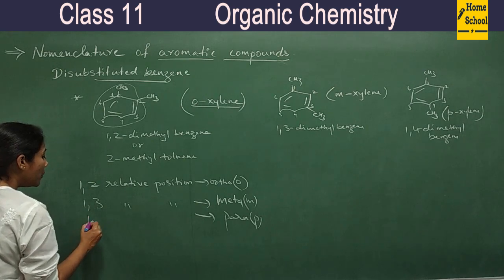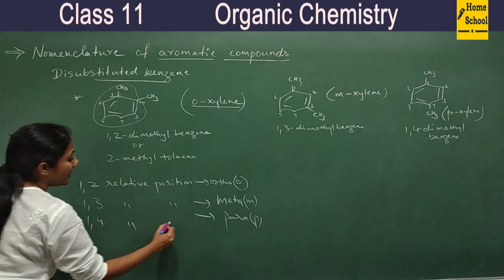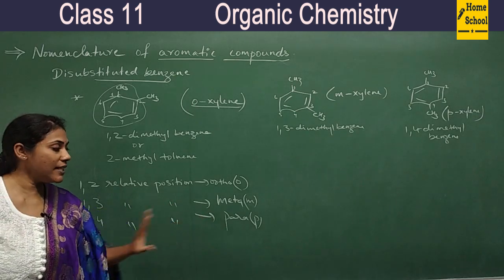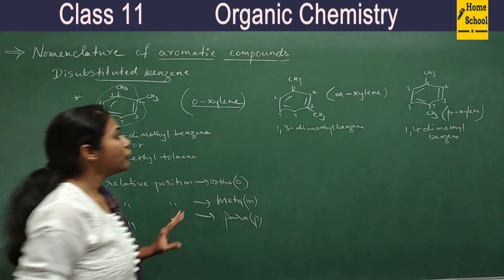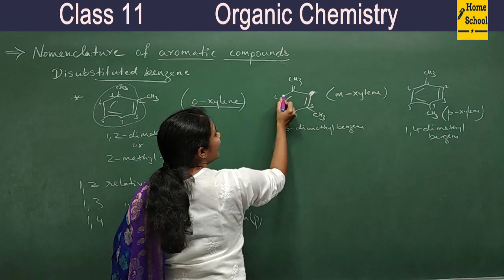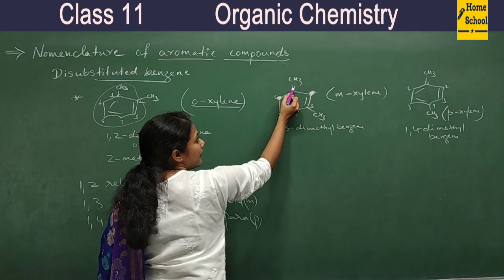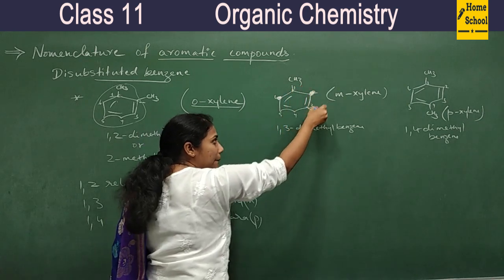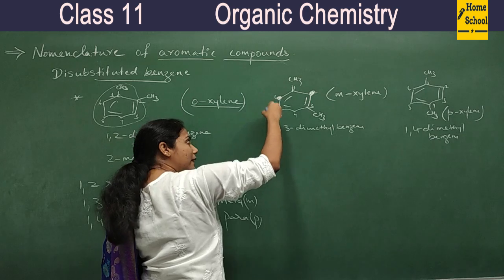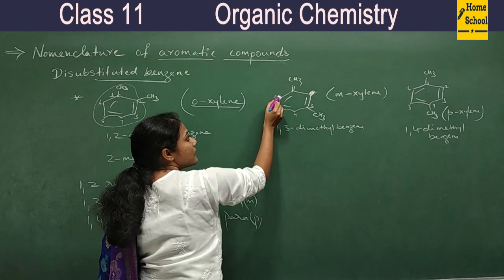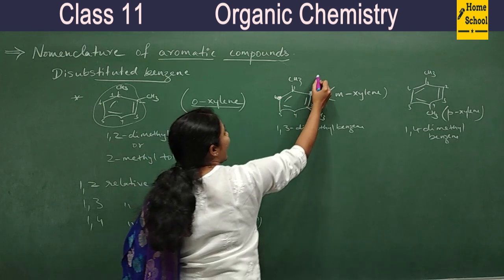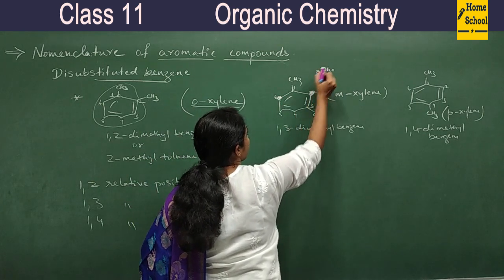When you have groups at 1-4 relative position, okay, so 1-4 relative position is para. Clear? So always try to remember this position and this position. With respect to this, if you number this way, this becomes 2. If you number this way by any chance, this position is second position. So these two positions are actually ortho positions.